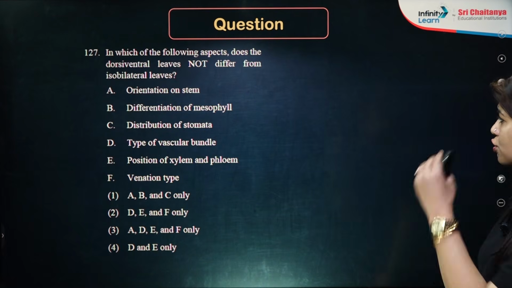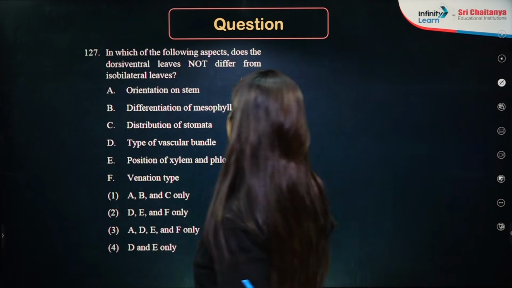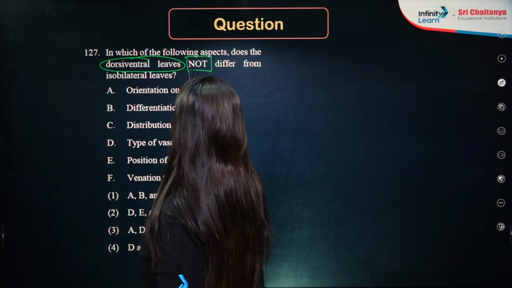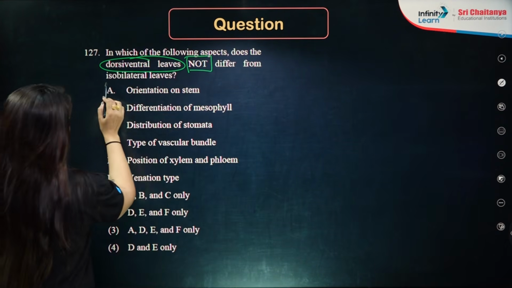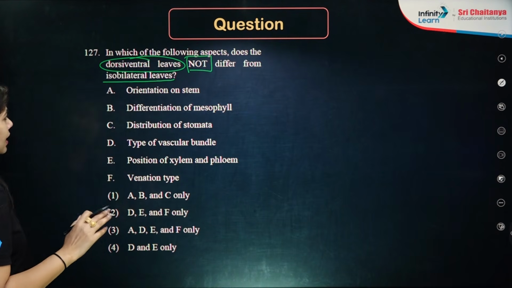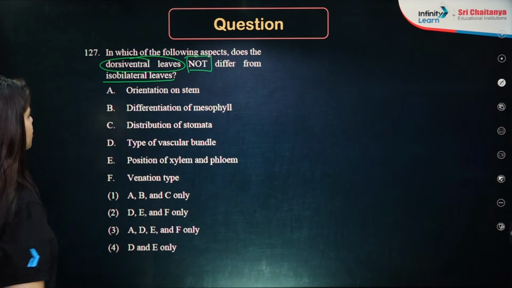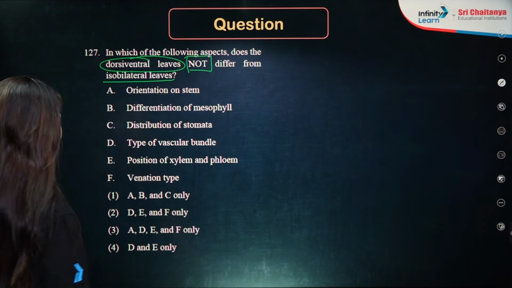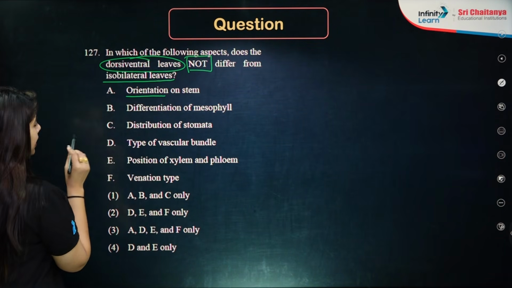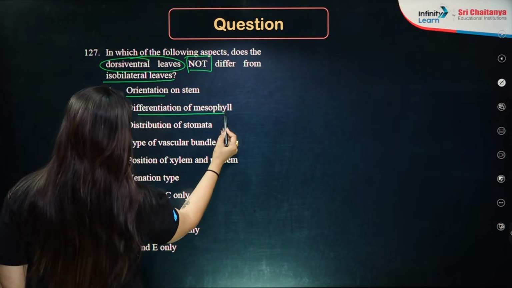Okay, moving on to the next question, which is, in which of the following aspects does the dorsiventral leaf not differ from isobilateral leaf? So what are the similarities between these two, dorsiventral and isobilateral? Number 1 is orientation on stem. Number 2 is differentiation of mesophyll.